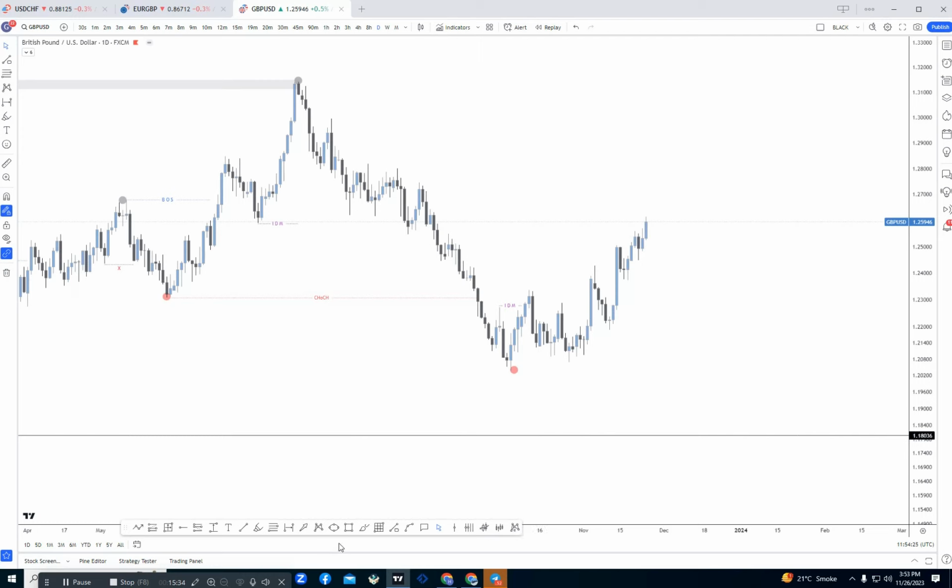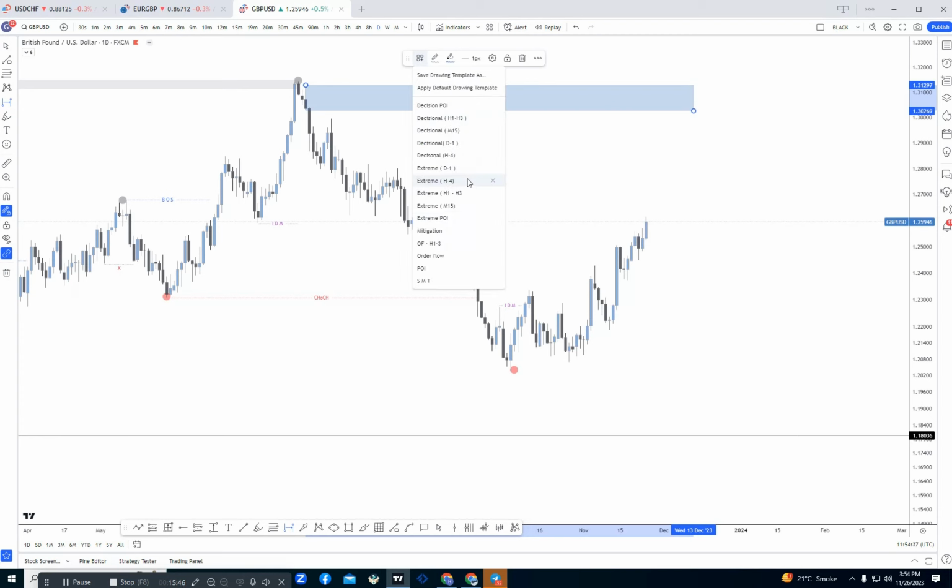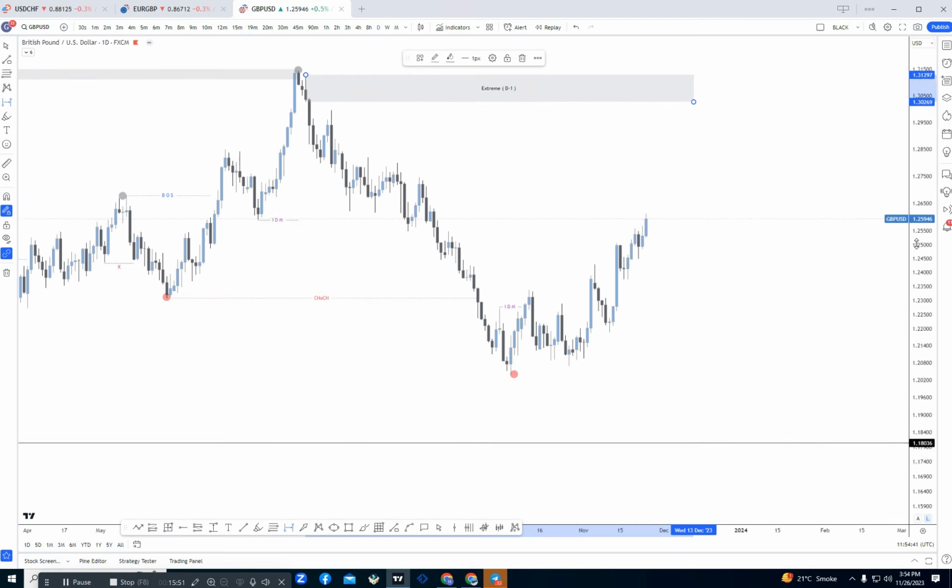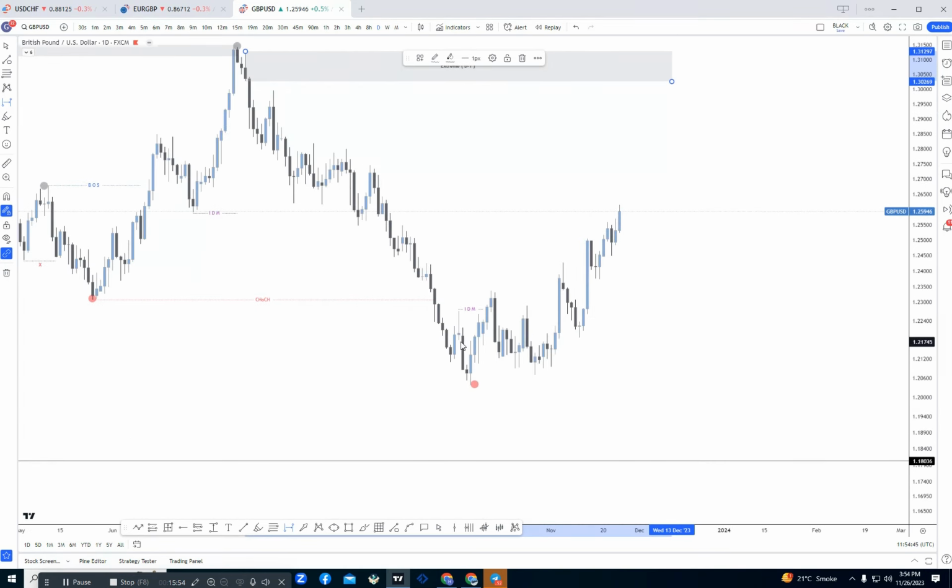So first of all, we will mark our POIs. If we see here at that area, this is our extreme POI. Why is this our extreme? Because this is at the extreme point. So because of that, this is our extreme POI. So where is our decimal POI? Let me mark it. Here was our first POI, which will act like a smart money trap.